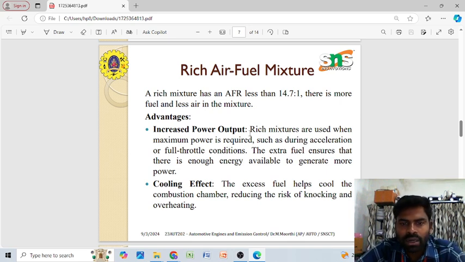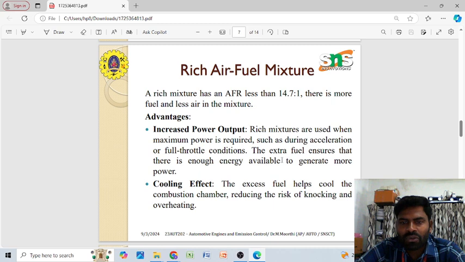Rich mixtures are used when maximum power is required. This is the application where we require the maximum power to drive the vehicle, so we can go for the rich air fuel mixture to get the desired maximum power output, such as during acceleration or full throttle conditions.